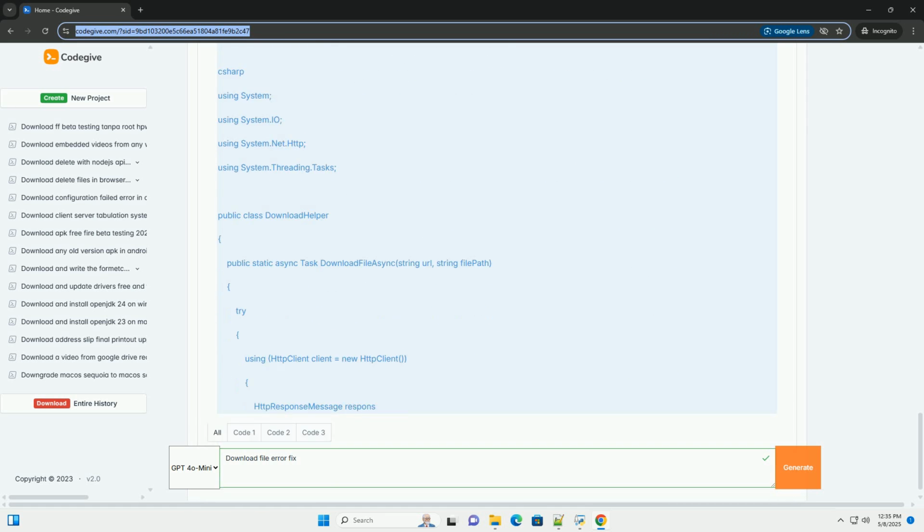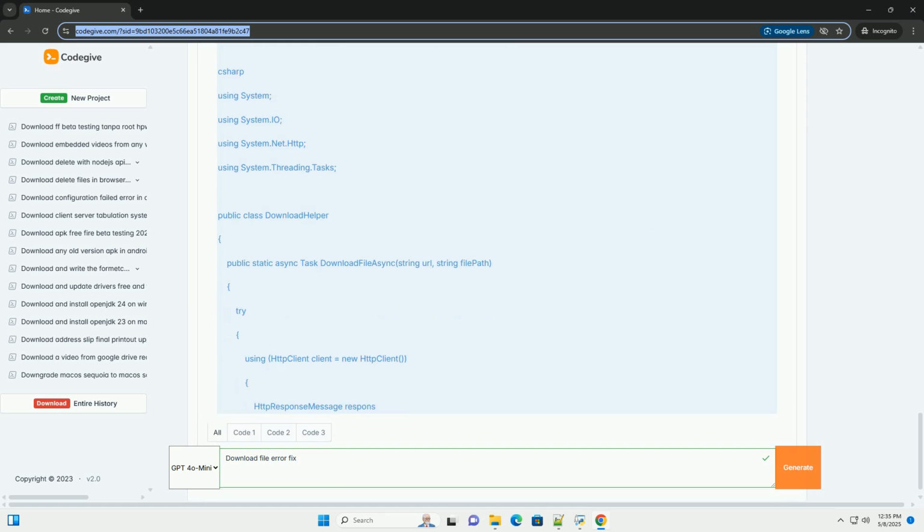4. Implementing resumable downloads. Resumable downloads are a crucial feature for large files or unreliable connections. The basic idea is to 1. Check for an existing file. If the download was interrupted, check if a partially downloaded file exists. 2. Get the file size. Determine the size of the existing file.